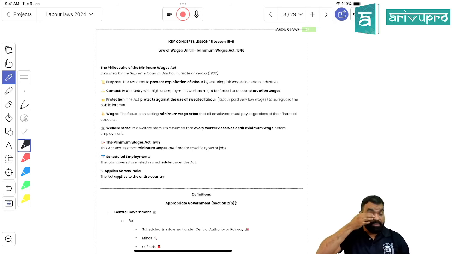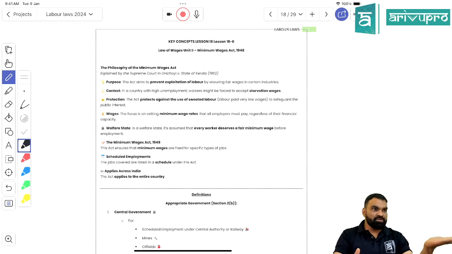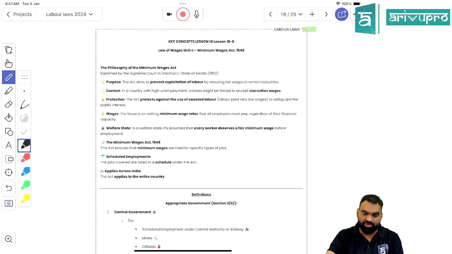So the thing is, don't you think that the minimum wage would even carry the inflation impact, right? Minimum wage would definitely cover the cost of living index or take care of inflationary norms, right? India is, although a stabilized economy, still facing inflation. So it would be a subject matter of revision, no doubt about it. Tell me what would be the difference between minimum wage and living wage. Any guesses? I am telling you now.